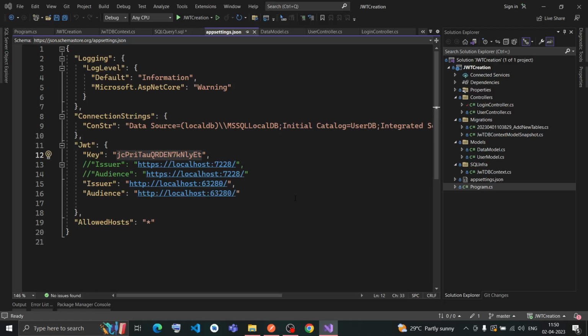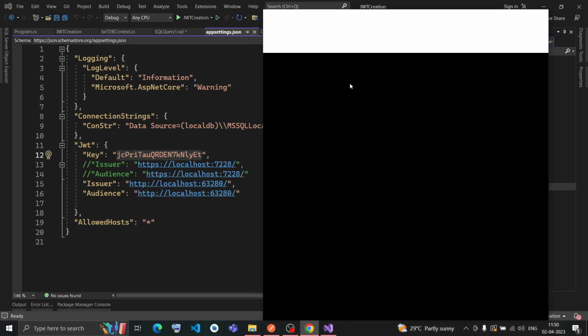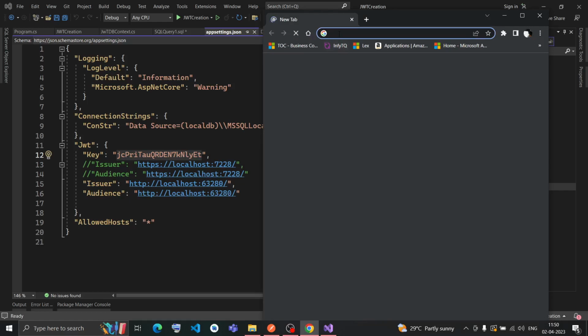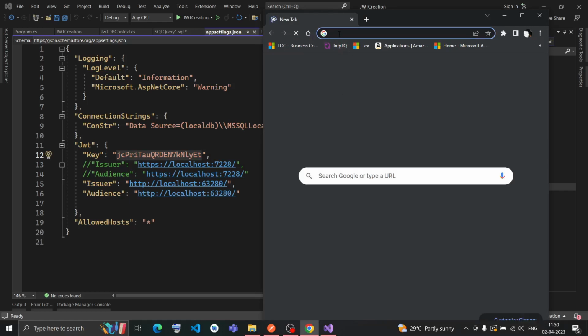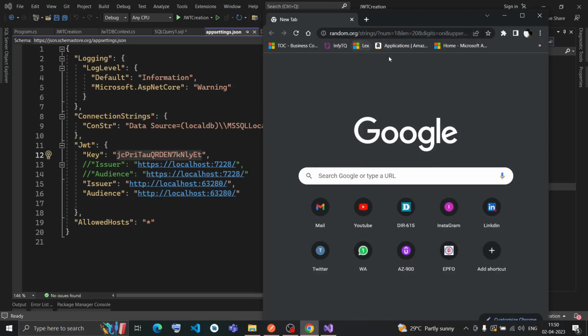So you can add your own key, that is, you can get it from random.org. That will generate you the 20 character string. Let me open my browser and show you how we can get that. Okay, here I have to write random.org. I already have used this, so that's why it is coming. So let it open.